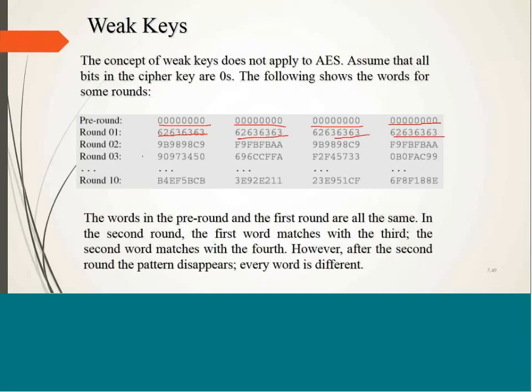But as we proceed to the second round, you can see that only the alternate words are the same, not all words are the same. So as we keep on proceeding with the key expansion process, when we reach the 10th round, the key is totally different from what we got initially.